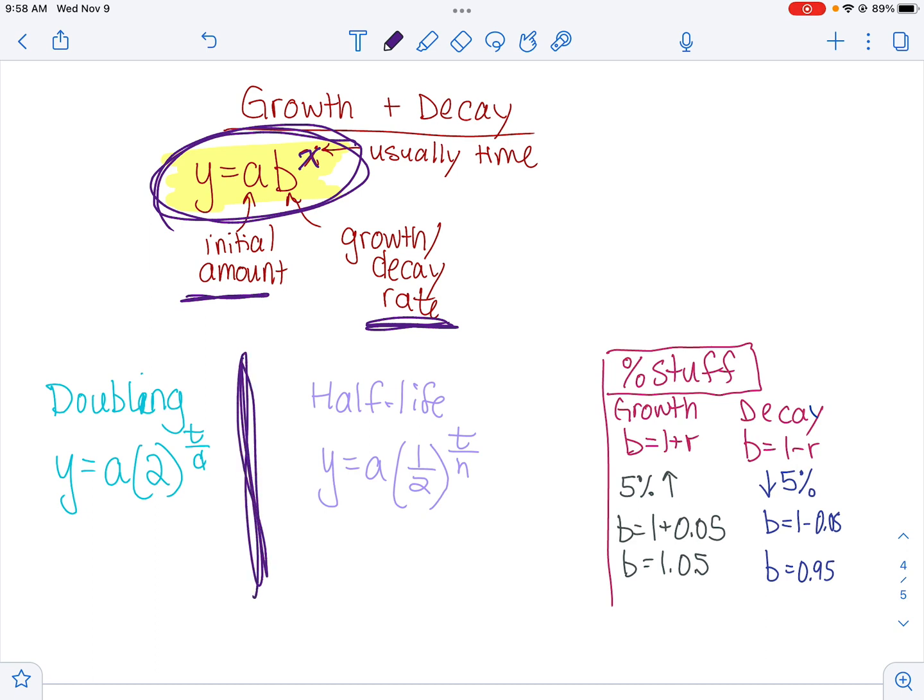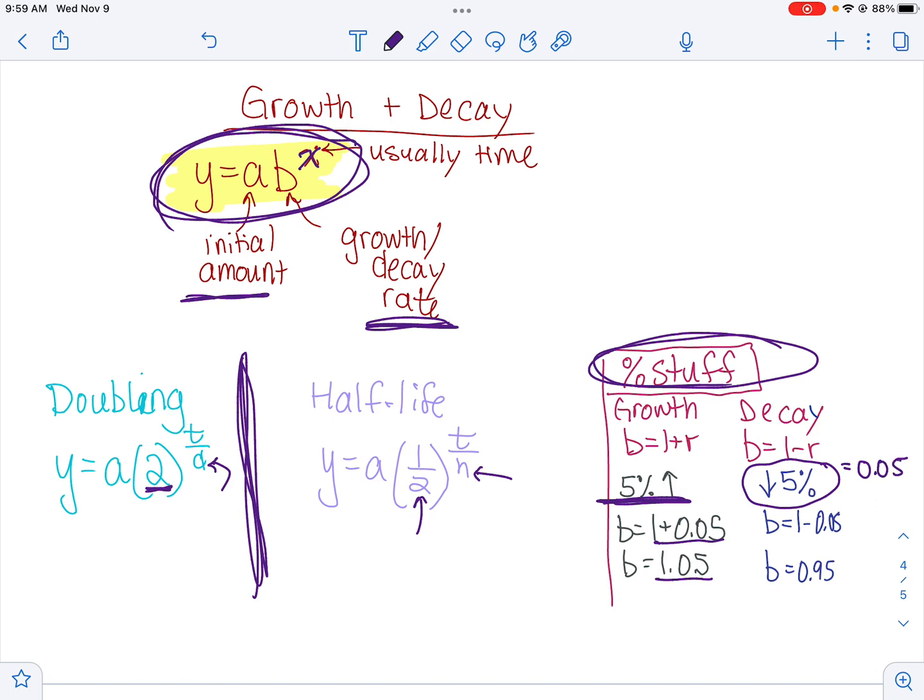They're either talking about doubling time, like if it's a bacteria or something, when the base is 2, and D is the amount of time it takes to double. Maybe you're looking at a radioactive isotope, half-life, where the base is a half and your exponent is a fraction because you have some kind of half-life time going on. Or it's some kind of percent thing, in which case you have to change the percent to a decimal. If it's growing, you add 1 to that decimal, so 1.05. If it's decaying by 5%, you change 5% to a decimal and then do 1 minus that decimal, because you'll have 95% of your material every year or every time period.